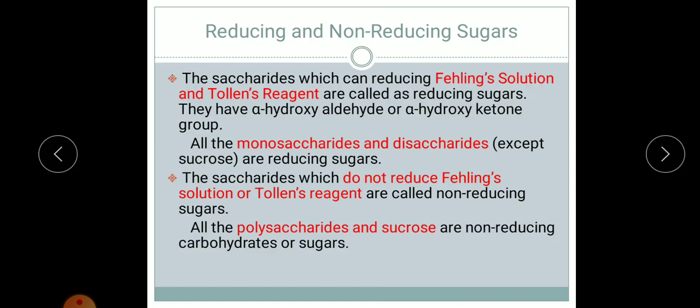And lastly, question number 5: differentiate between reducing and non-reducing sugars. Complete this assignment; this will be assignment number 2. Complete it and send it in my mail.